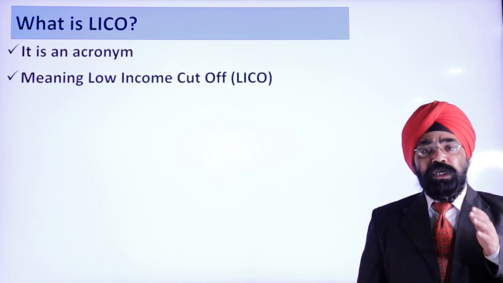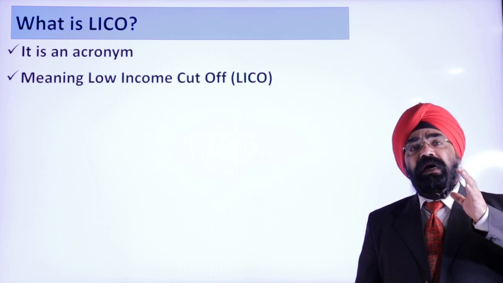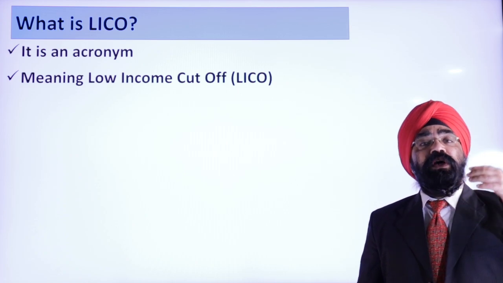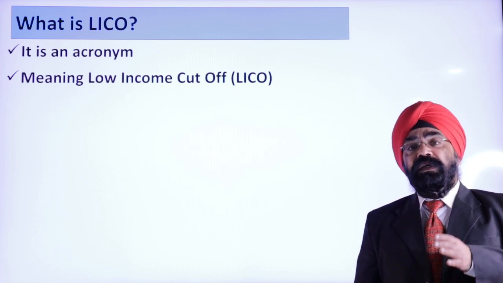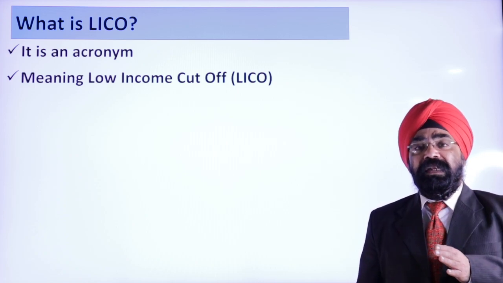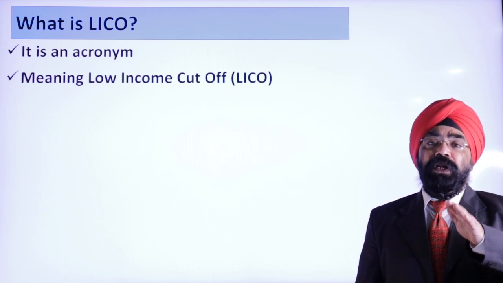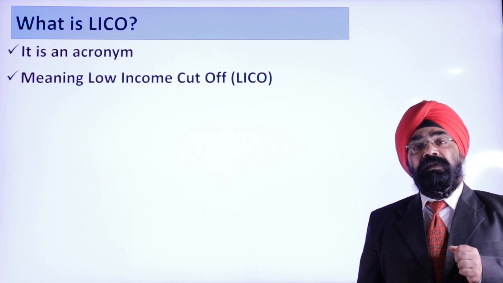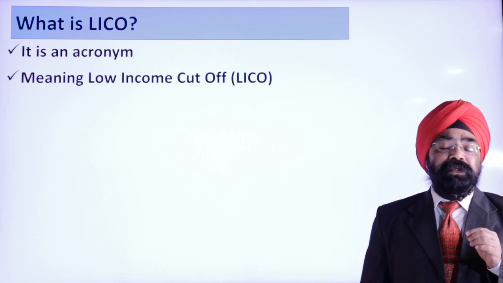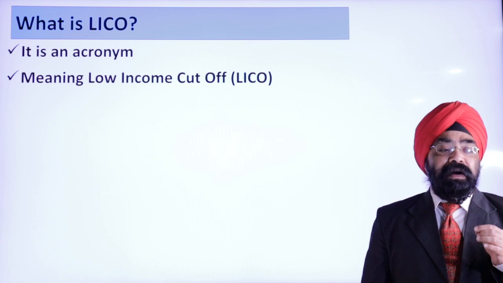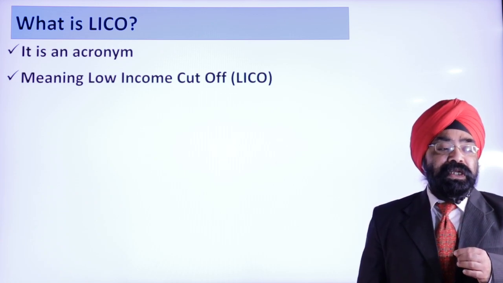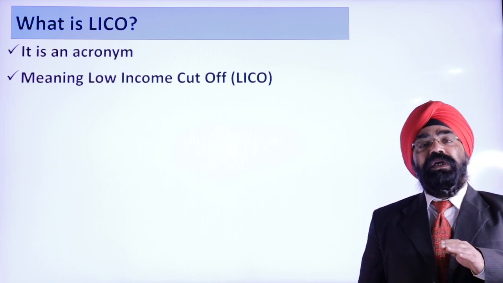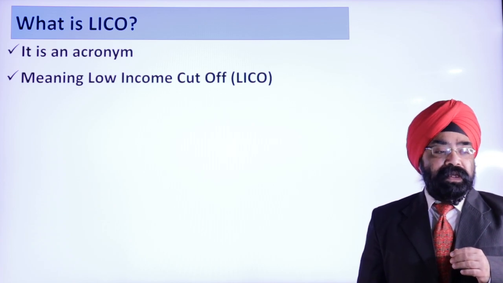LICO is basically the lowest income for a particular area. It could be a rural area, it could be an urban area. So LICO is different for rural and urban areas, right? It could be for a population less than 1 million or 300,000 or more than 500,000. Here, the government takes Canada's urban population poverty line, below which, if you are below it, you are poor, right?